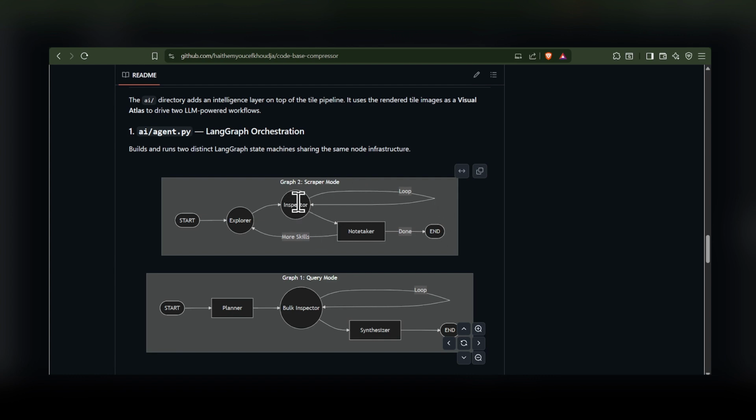After finishing looping, it will take all the analysis to the note taker, where the note taker will write a TLDR for this analysis as a skill.md. Then the loop starts again,